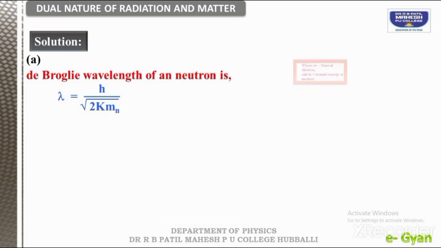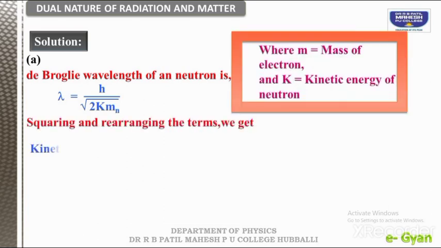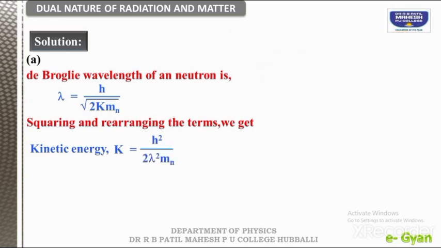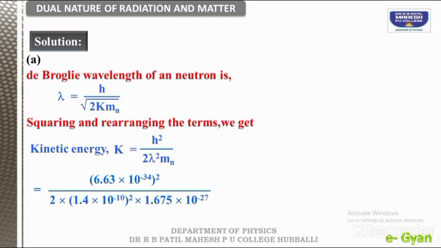But we need to find K for Mn. So we are taking the squaring and rearranging. We will get the kinetic energy K is equal to h square divided by 2 lambda square into Mn. So now we will insert the values, and the values are like this. I have inserted. Please do the calculation.